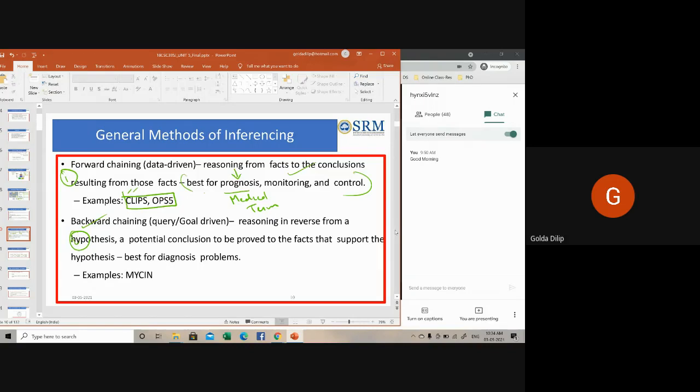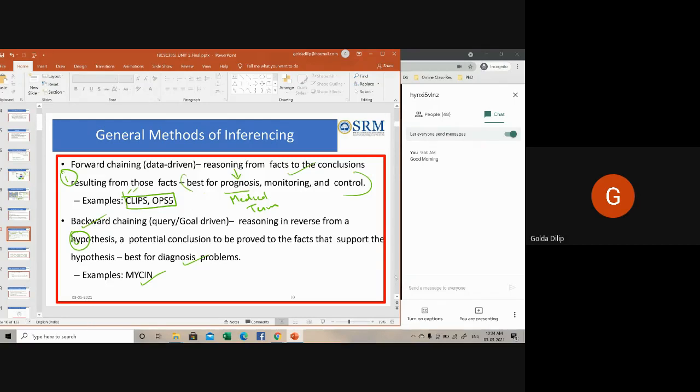So it is best for diagnosis problems. An example is MYCIN. MYCIN is also a backward chaining expert system, which is used in AI to identify the bacteria which is causing severe infections.